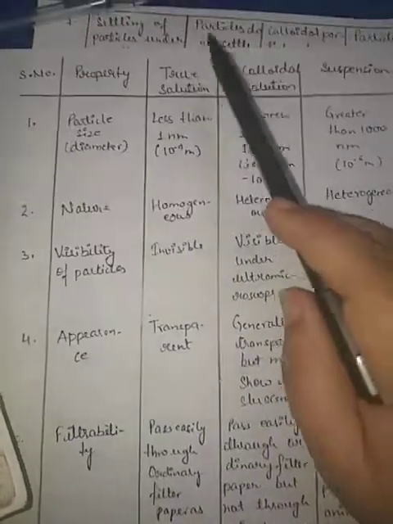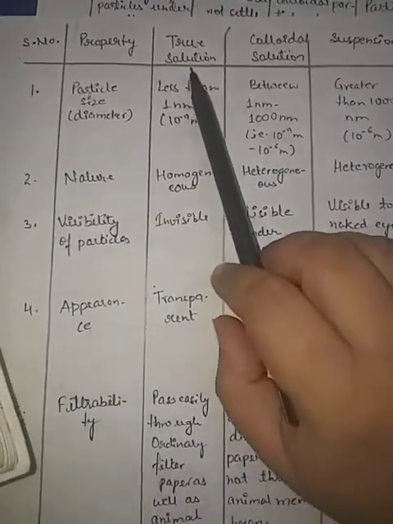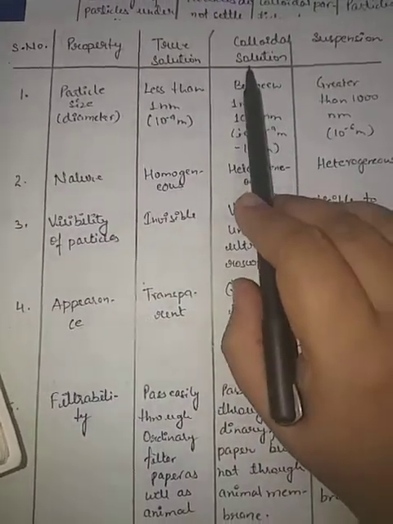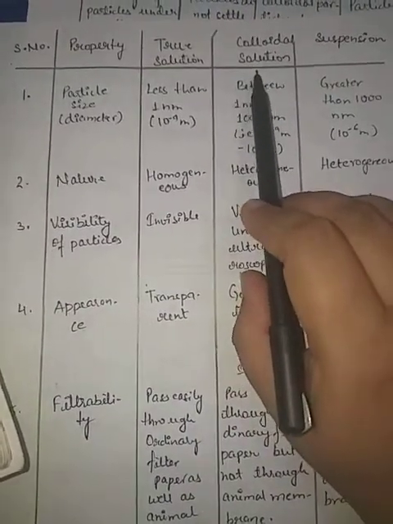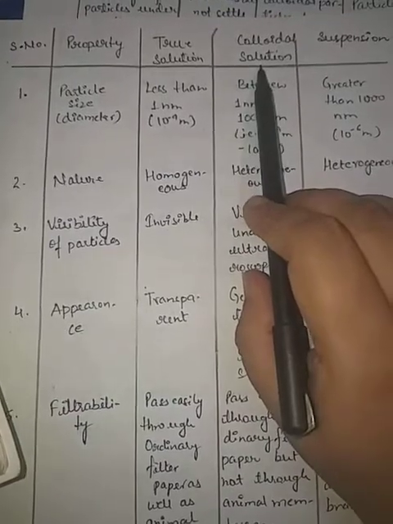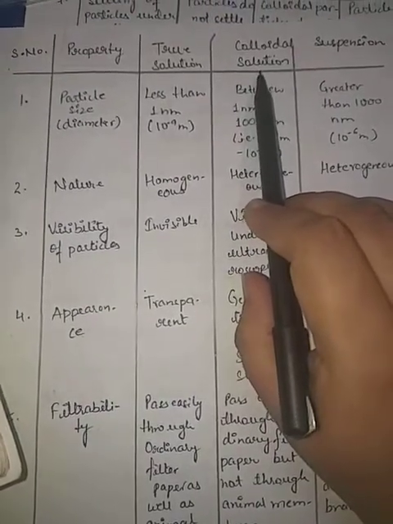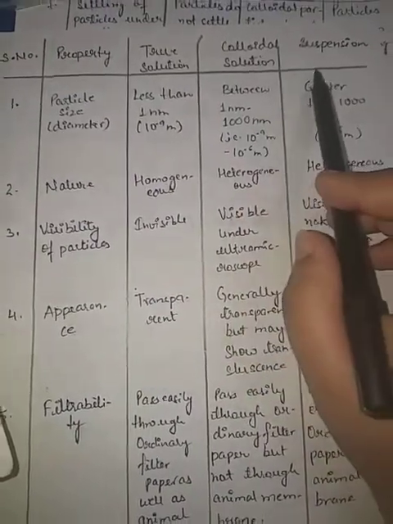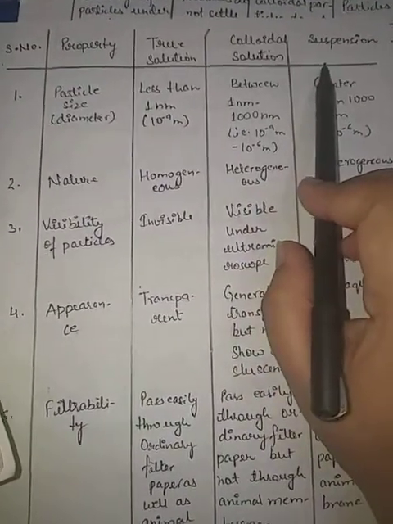See, if we talk about true solutions, that is salt in water. Colloidal solution, keep in mind like starch solution or gum, that is a colloidal solution. And suspension like sand in water.